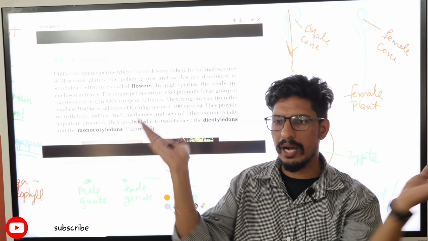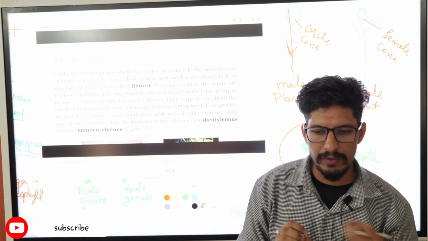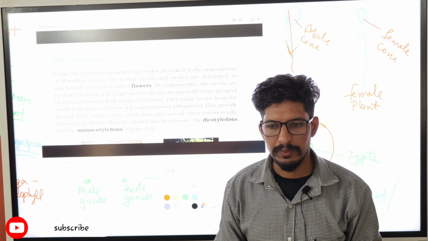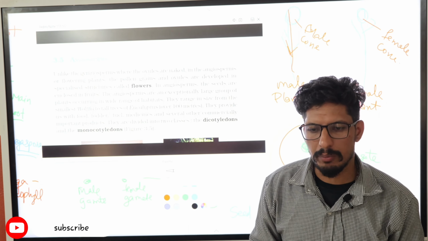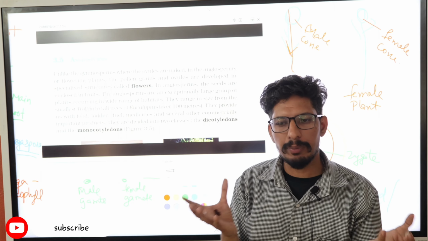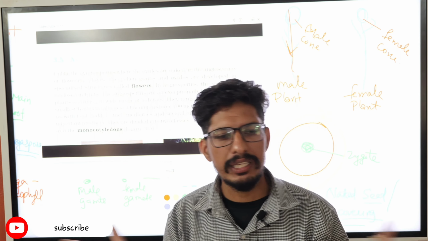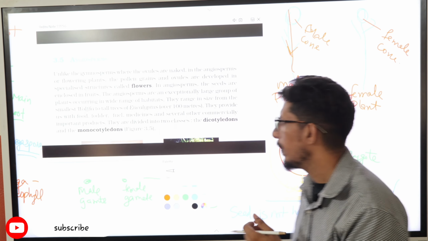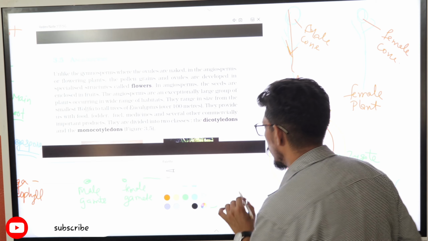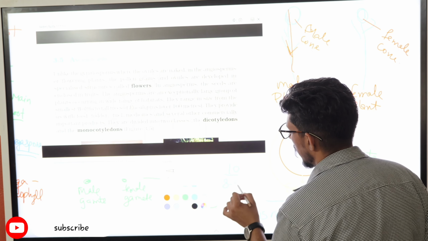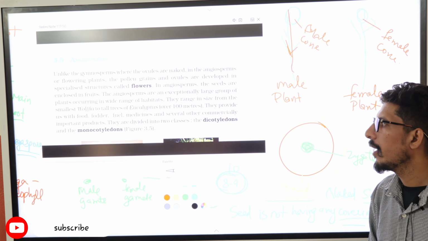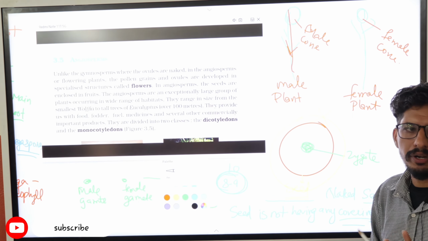So if you see any plant in your nearby area that produces flowers and fruits, it means that plant is an angiosperm. Any crop plant, fruit plant or vegetable plant produces flowers and fruits, so all these are angiosperms. That is why angiosperms are spread all over the earth, and out of 10 plants, 8 or 9 will be angiosperma.